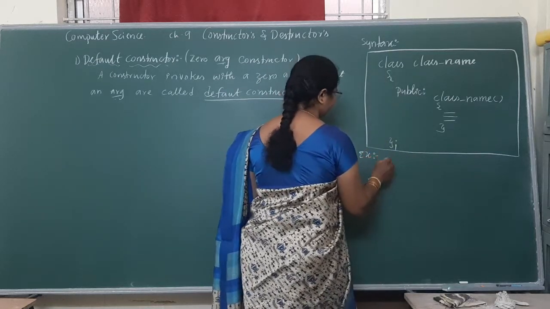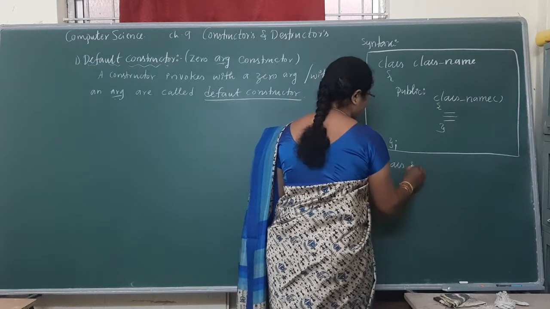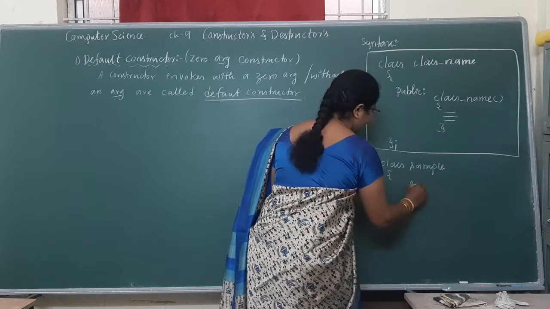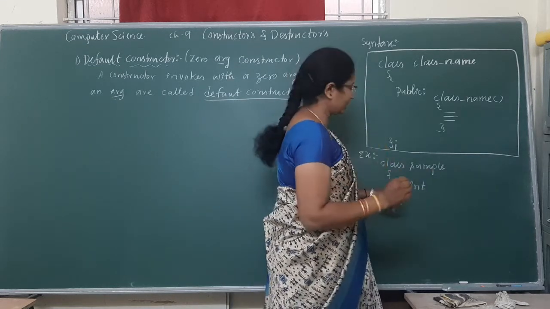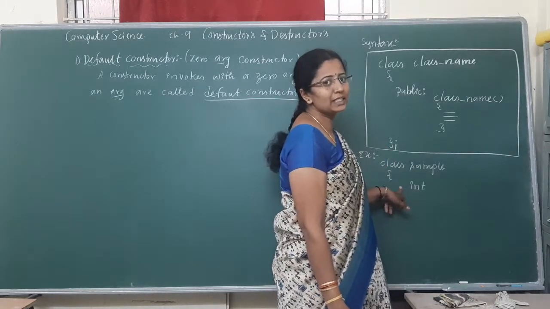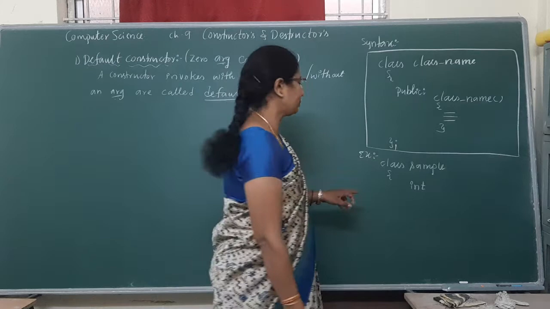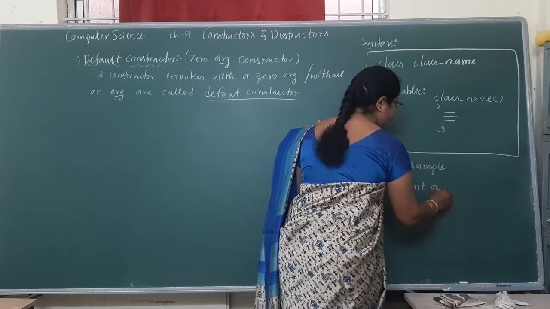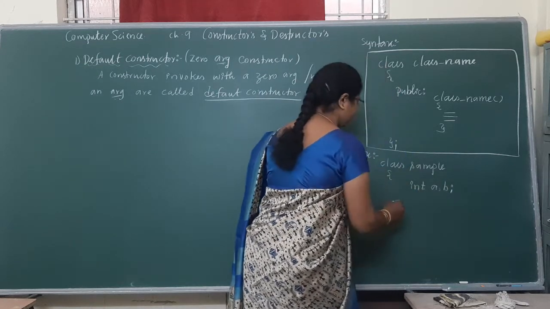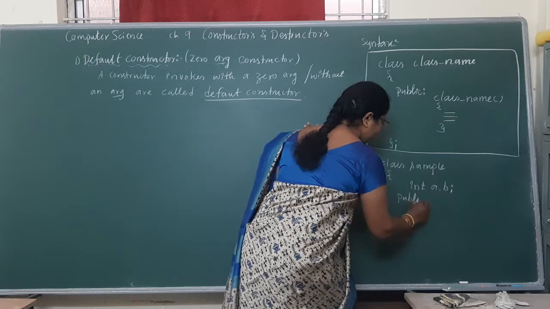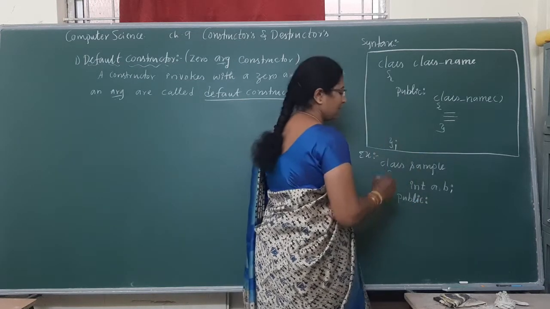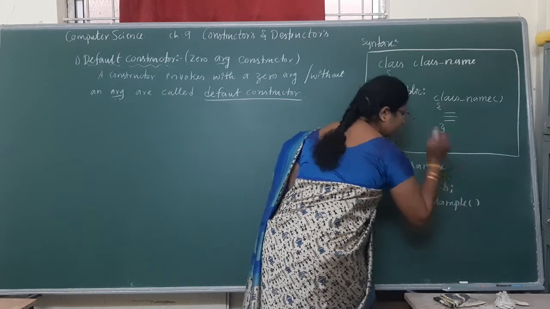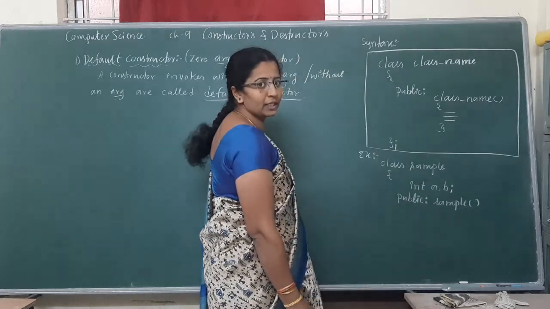Example: class sample. Declare some variables under the default access specifier. Which is the default access specifier? Yes, private is your default access specifier. With or without the keyword you can declare private variables here. I am taking two variables to initialize the values, but your constructor should be under the public section and should have the same name as the class name, without an argument, and that is called a default constructor.